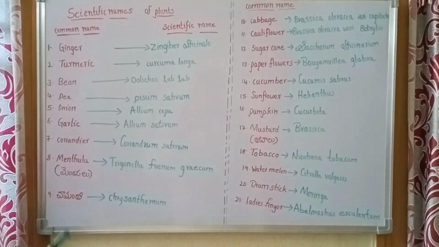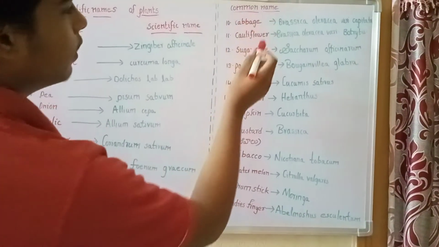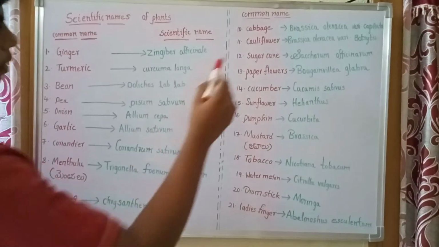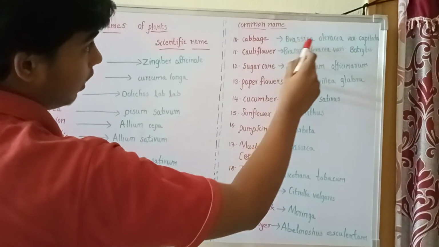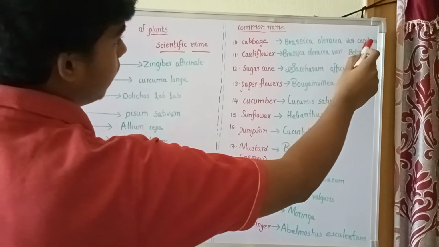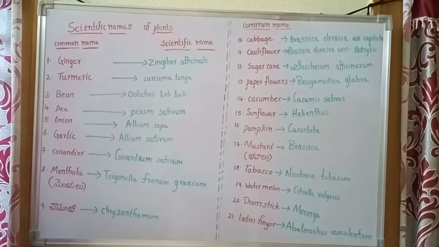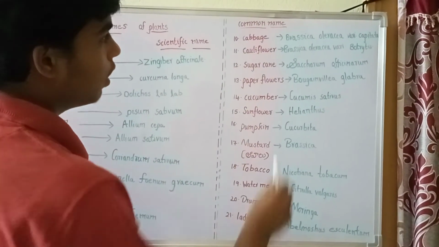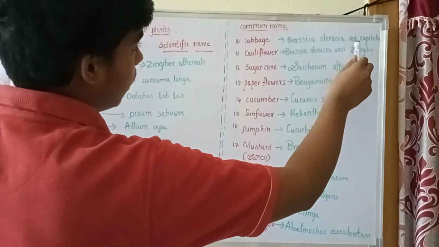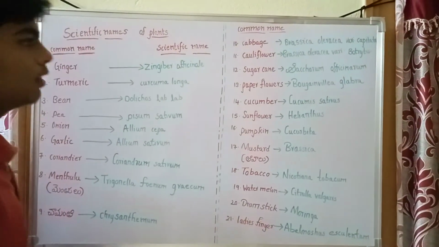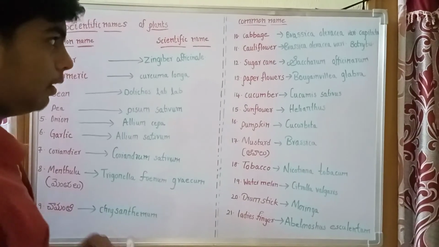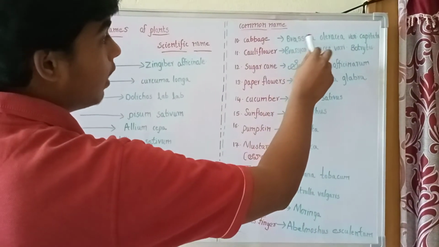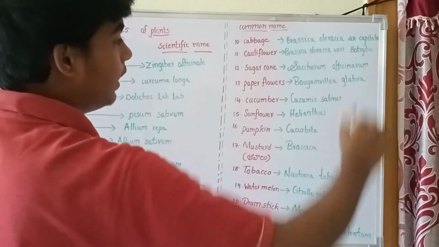And the next, the cabbage. The scientific name of cabbage is Brassica oleracea variety capitata. Again, I will repeat that the scientific name of cabbage is Brassica oleracea variety capitata.